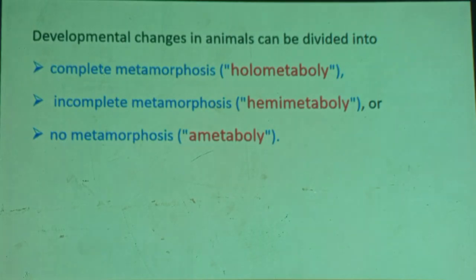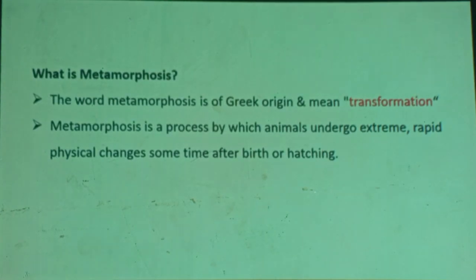There is direct development into a fully developed individual, which is direct type of development, ametabolic. Then when we see metamorphosis, what's the definition? The word metamorphosis is a Greek terminology, which is translated into transformation, or change from one form into another until it develops into the fully developed adult form.